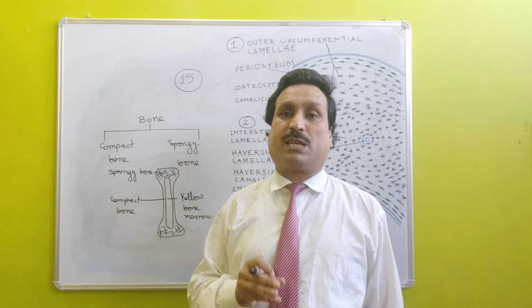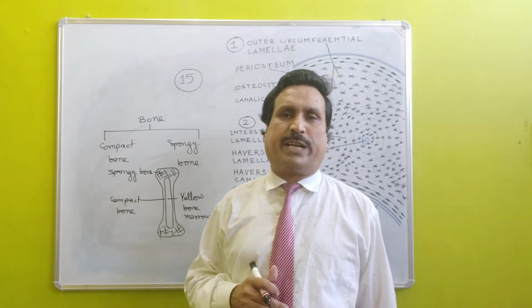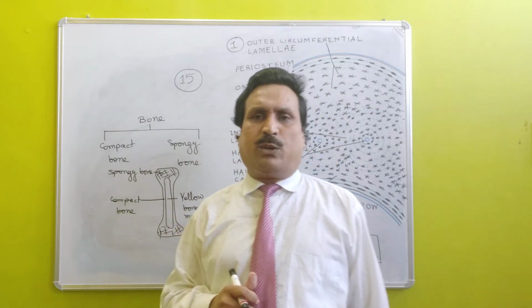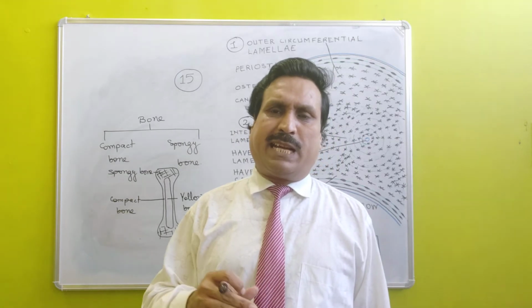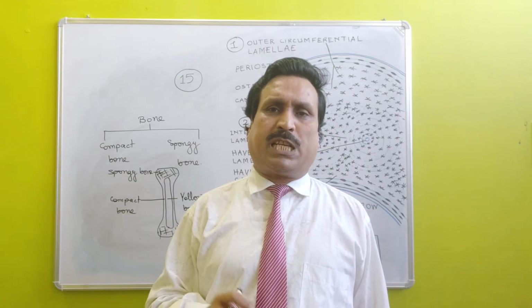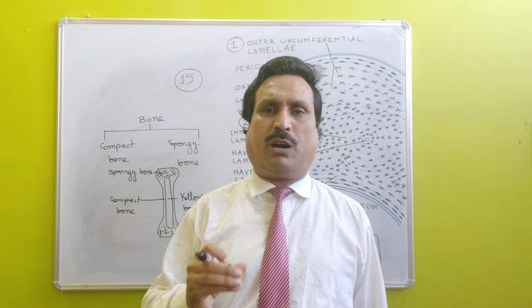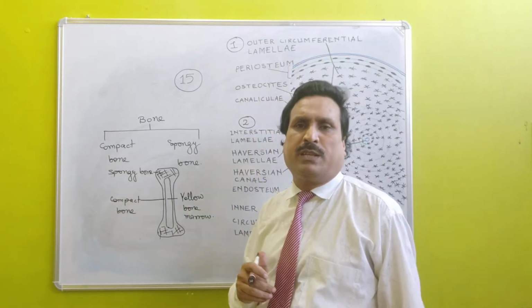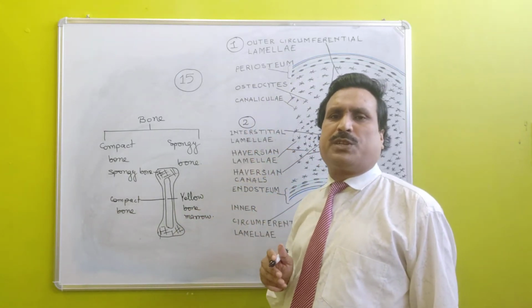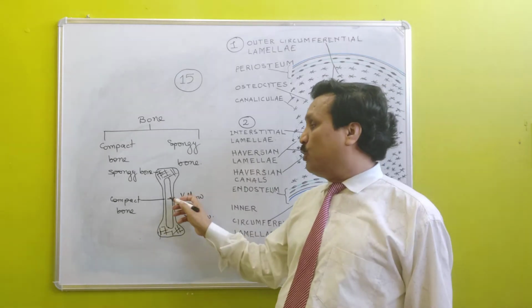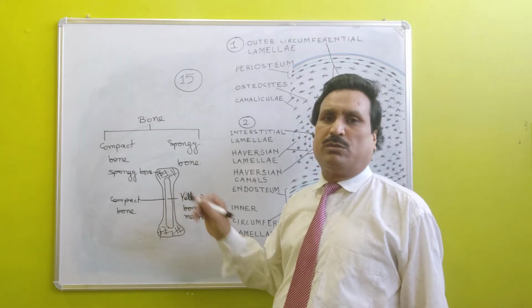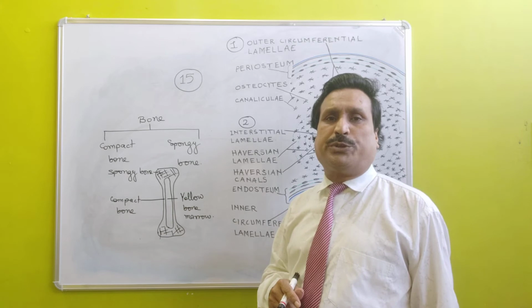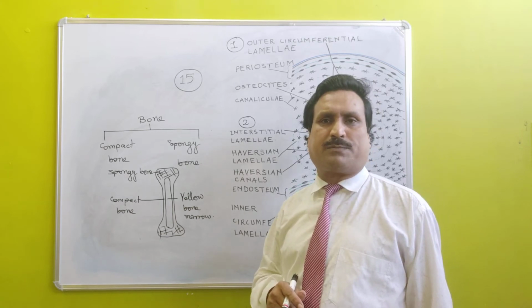Formation of blood corpuscles is the function of red bone marrow. Yellow bone marrow acts as a reserve stock for the formation of blood corpuscles. In emergency situations, yellow bone marrow may change to red bone marrow to produce blood corpuscles.